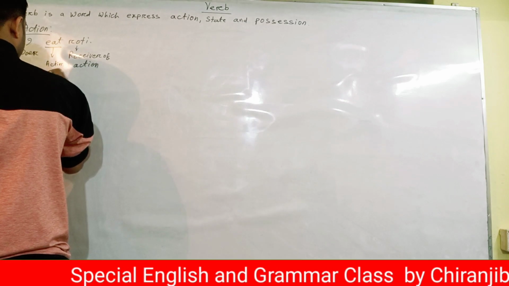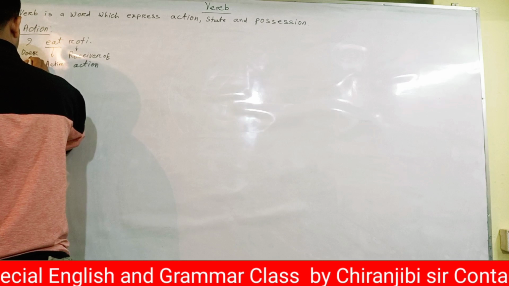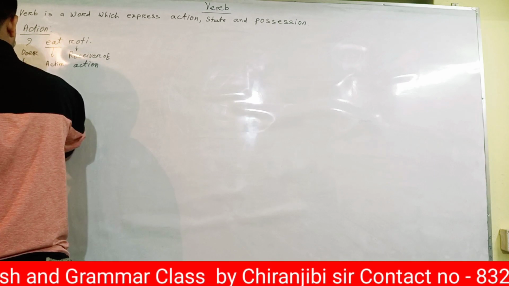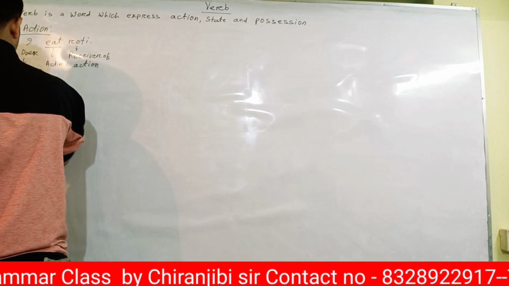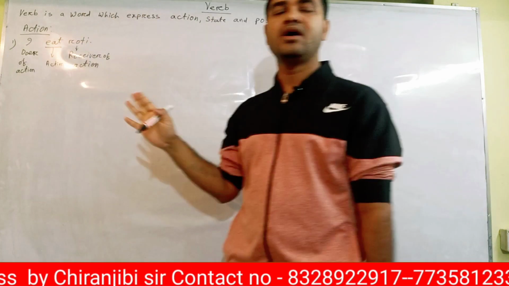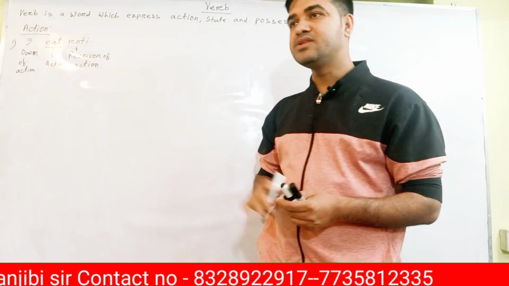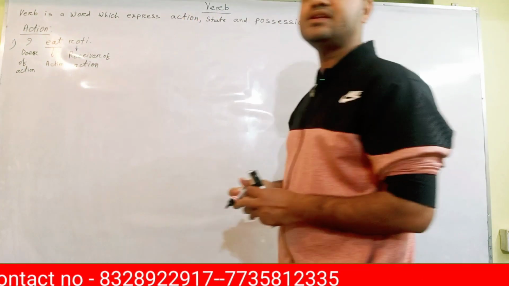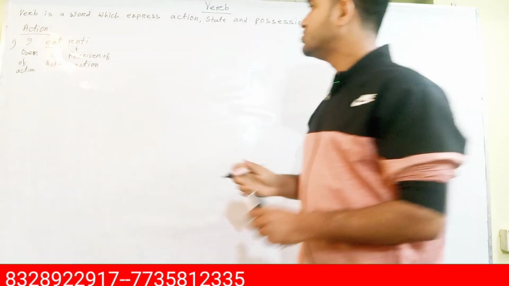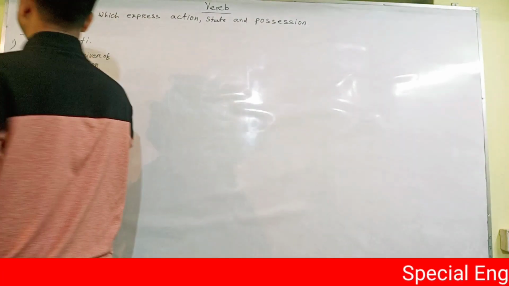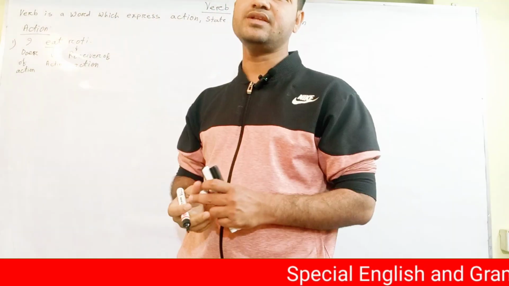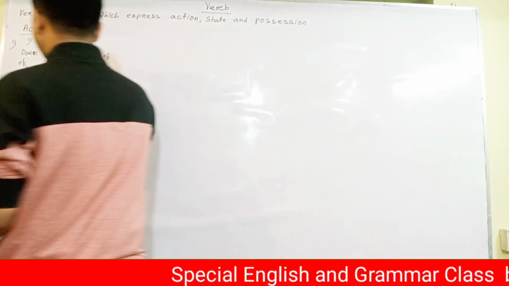What is the doer of action? That means who is doing the work? I is doing the work. So it is the doer of action. Roti is the receiver of action. Okay. So here the verb is an action verb. Here the verb is expressing action. As simple as that.